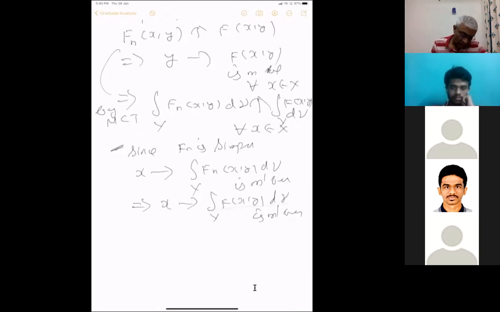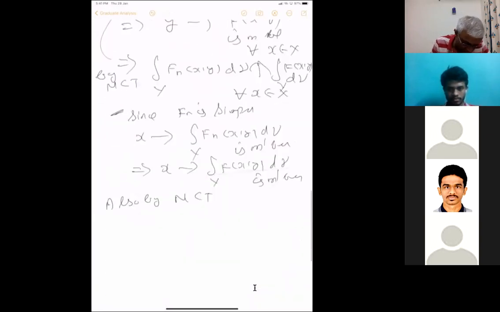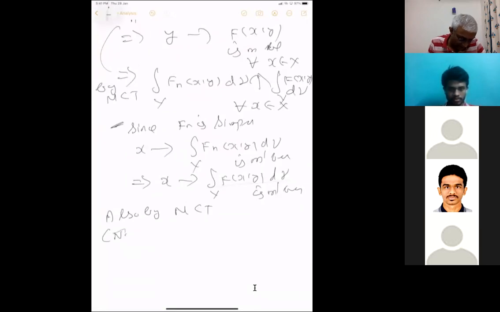So because of that, this is measurable. That is true. And also again by MCT, notice that this is also increasing, right? These functions, this integral, I have already said that function is increasing.